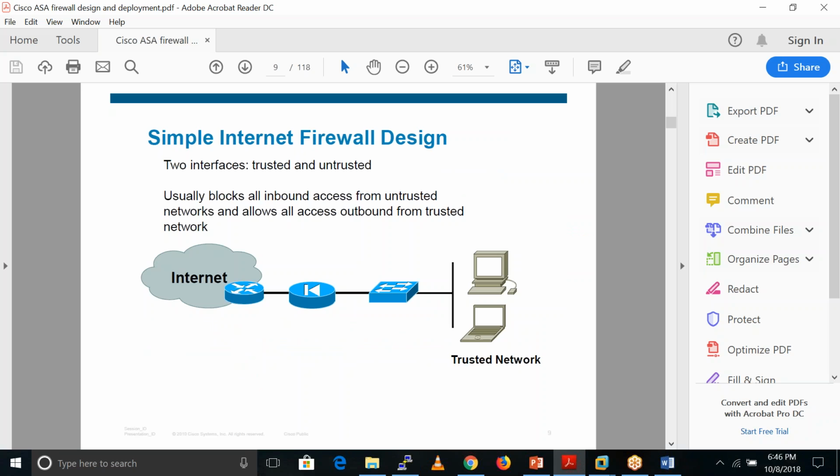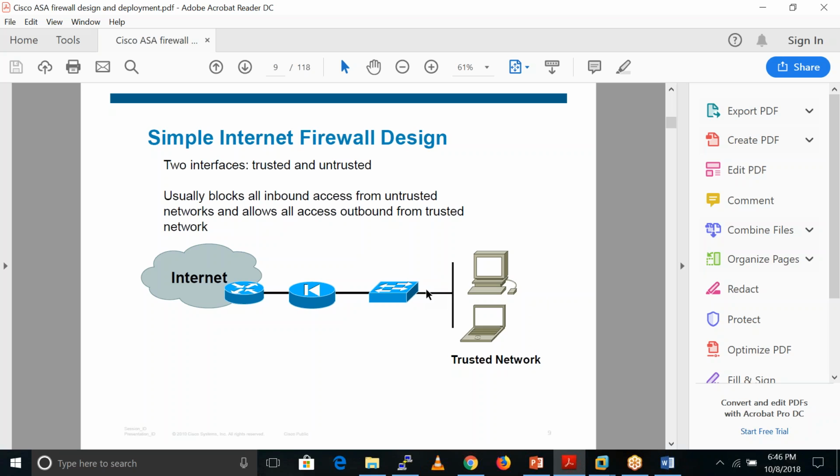Here is a design: we have the internet, this is our ASA firewall, and this is our internal switch with the inside hosts, or internal hosts. If these hosts try to access the internet, like if they want to go anywhere on the internet, such as Google or Facebook, any resource.